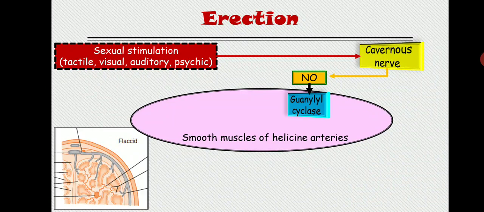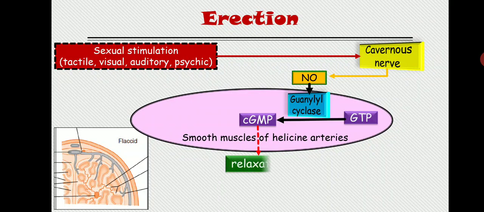Now once the cavernous nerve is stimulated, it will release the nitric oxide. That nitric oxide will activate the guanylyl cyclase. That guanylyl cyclase will convert GTP into cyclic GMP. Now this cyclic GMP is actually the second messenger that ultimately causes the relaxation of the smooth muscle of the helical artery.